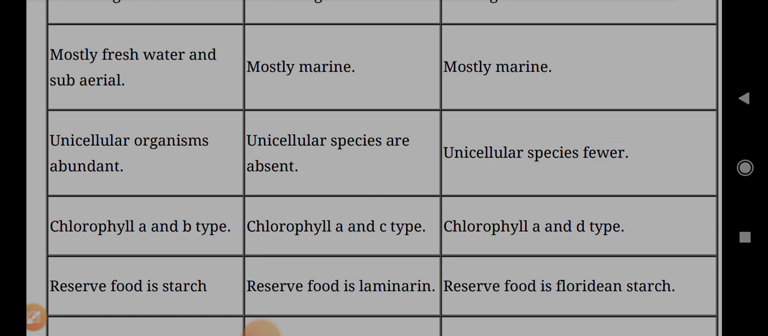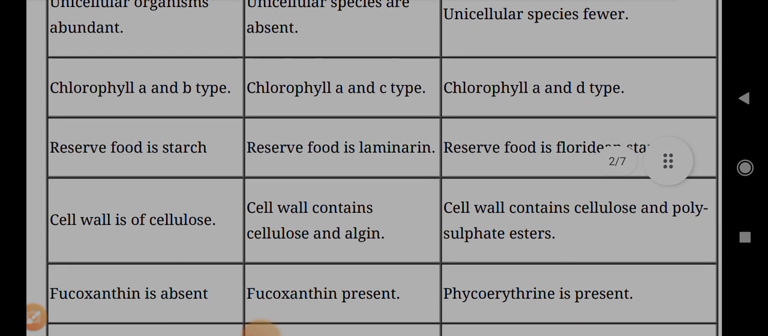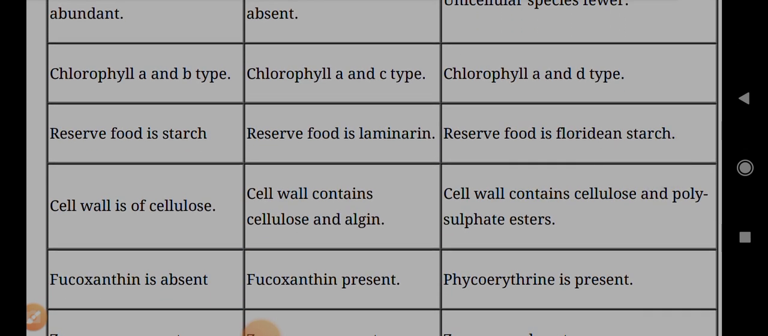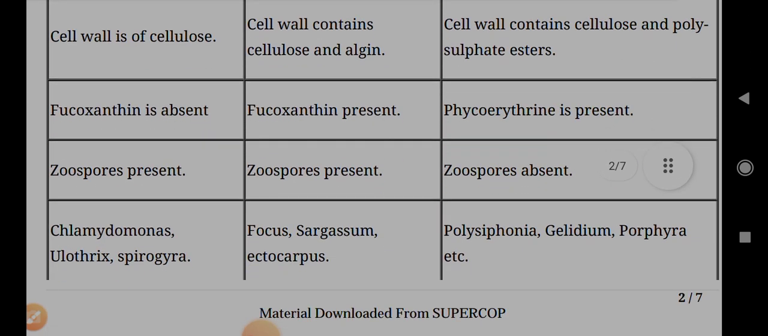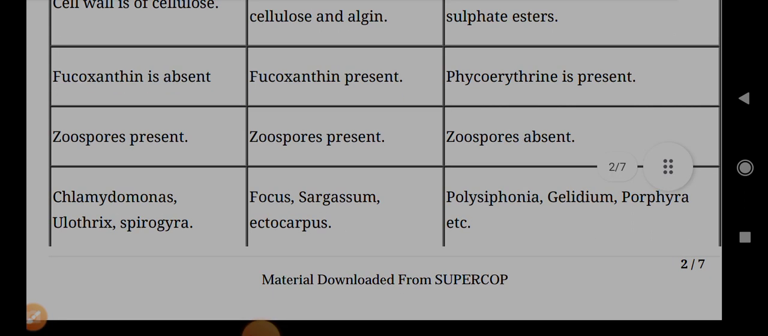Green algae live in most fresh water and subaerial habitats. Unicellular organisms are abundant. Chlorophyll a and b types are present. Reserve food is starch. Cell wall is of cellulose. Fucoxanthin is absent. Zoospores present. Examples: Chlamydomonas, Ulothrix, Spirogyra.